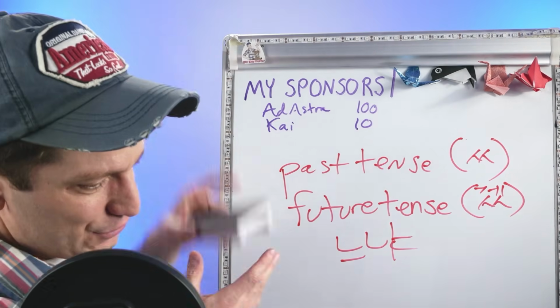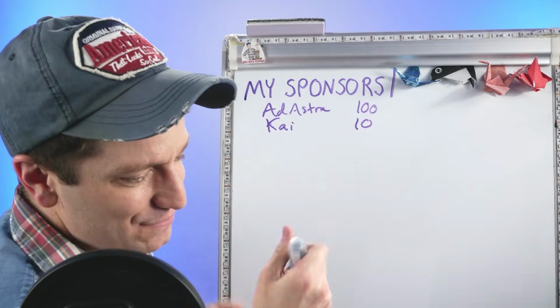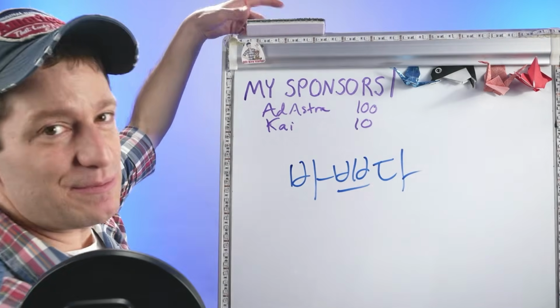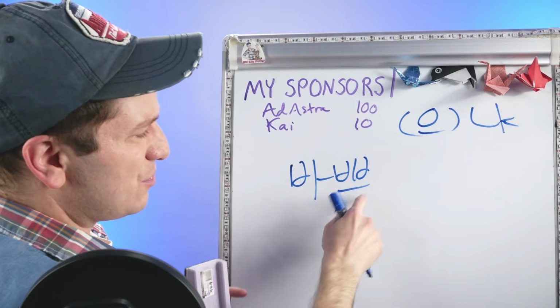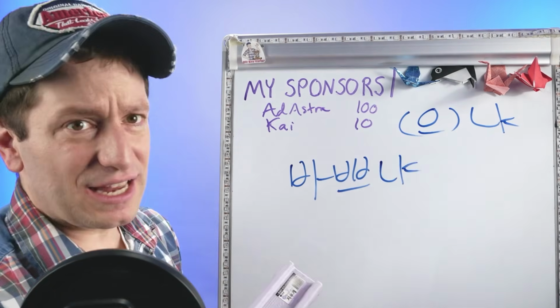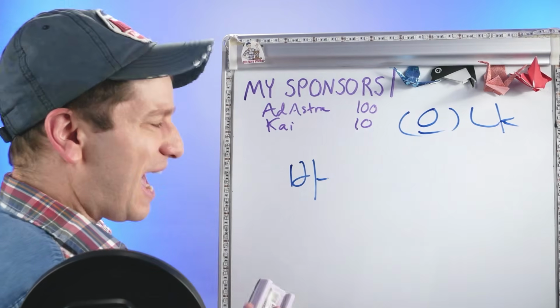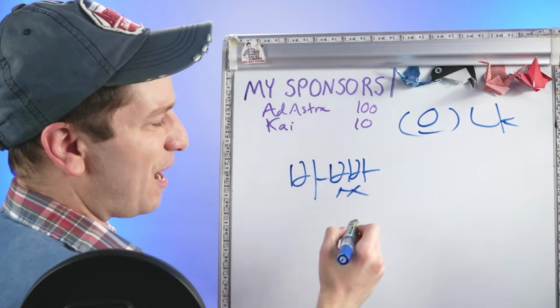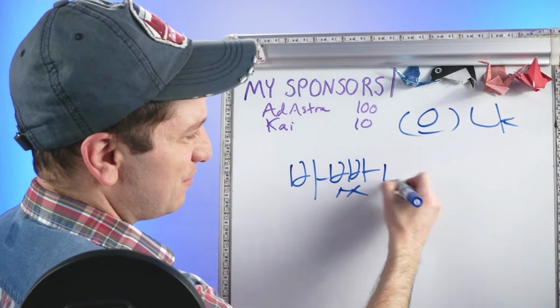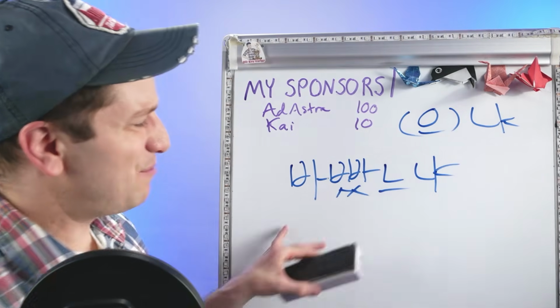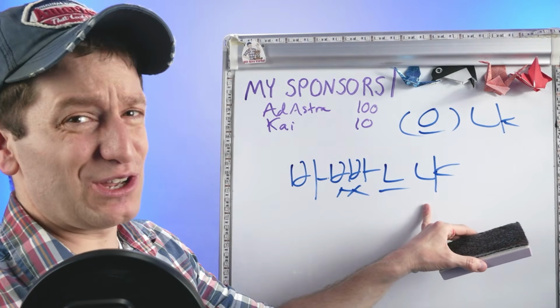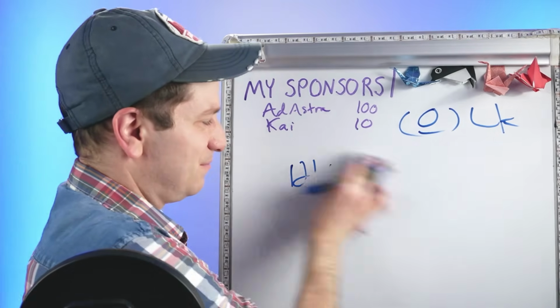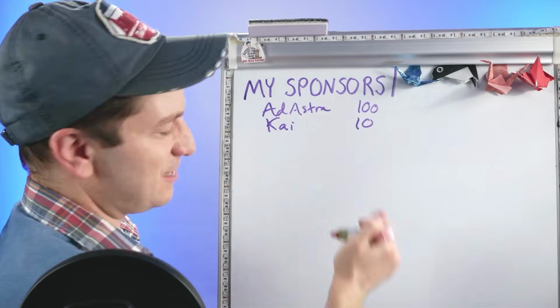So let me give you a few quick examples. So if we have the verb 바쁘다, to be busy, it ends in a vowel. So we just attach 냐. We're done. But what if we wanted to do the past tense? Was busy. So were you busy? Normally it's like 바빴어요. So we get 바빴. But then because it's the past tense, 바빴느냐. Were you busy?